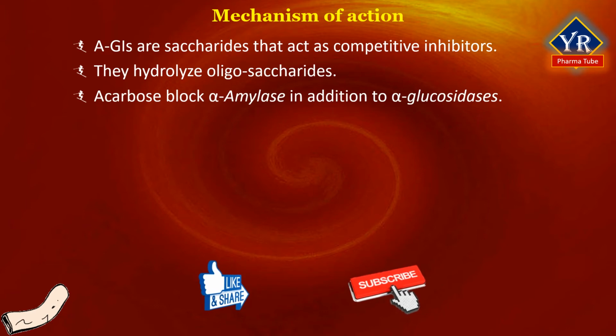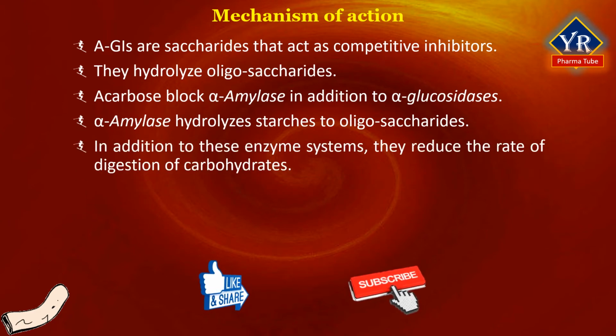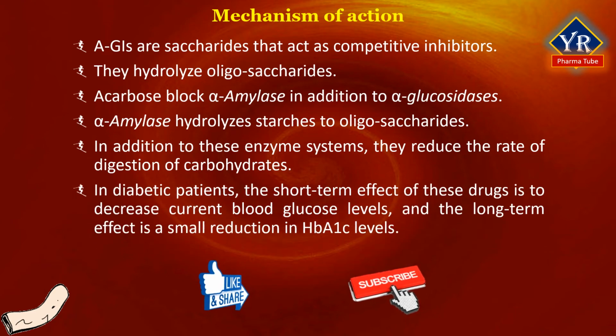Acarbose blocks pancreatic alpha amylase in addition to inhibiting membrane-bound alpha glucosidases. Pancreatic alpha amylase hydrolyzes complex starches to oligosaccharides in the lumen of the small intestine. Inhibition of these enzyme systems reduces the rate of digestion of carbohydrates. Less glucose is absorbed because the carbohydrates are not broken down into glucose molecules. In diabetic patients, the short-term effect of these drug therapy is to decrease current blood glucose levels. The long-term effect is a small reduction of HbA1c levels.